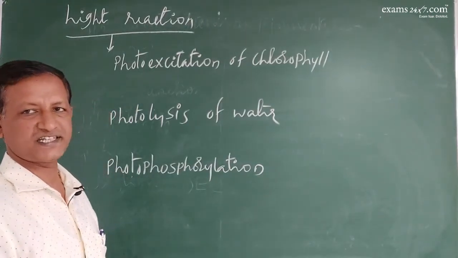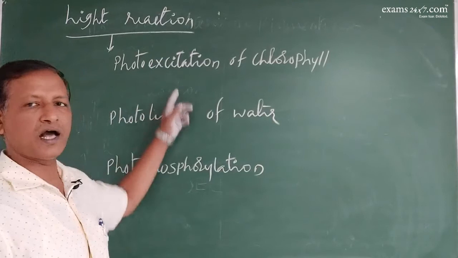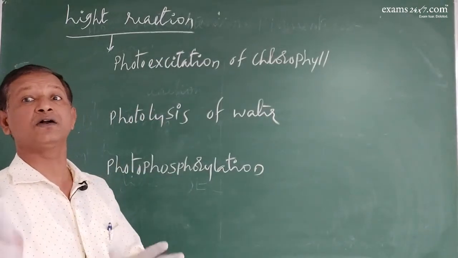So these are the three steps of light reaction. All are taking place inside the thylakoid.